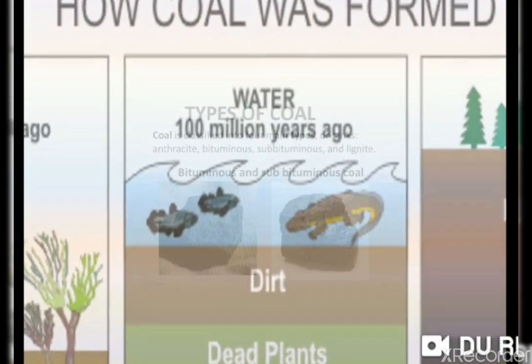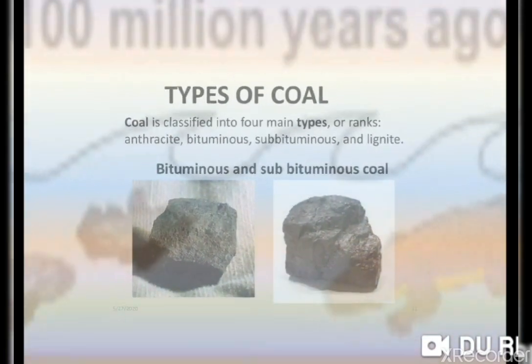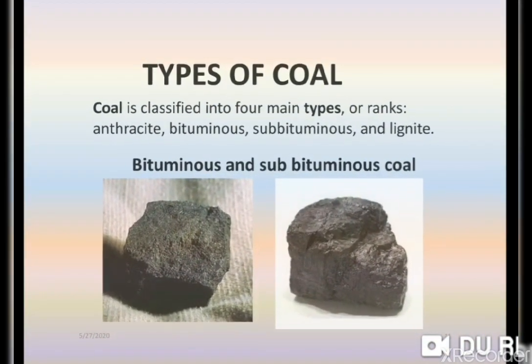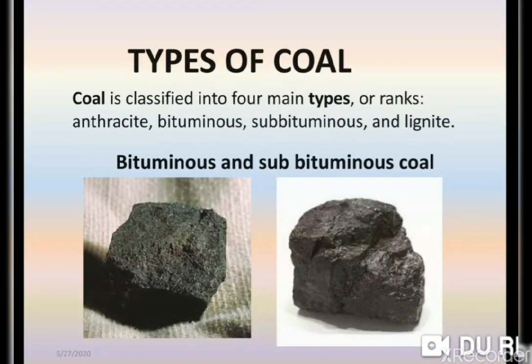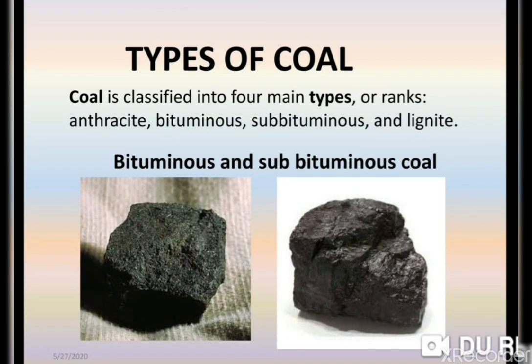Now children, all over the world there are different types of coal found in nature. Coal is classified into 4 main types or ranks: anthracite, bituminous, subbituminous and lignite.